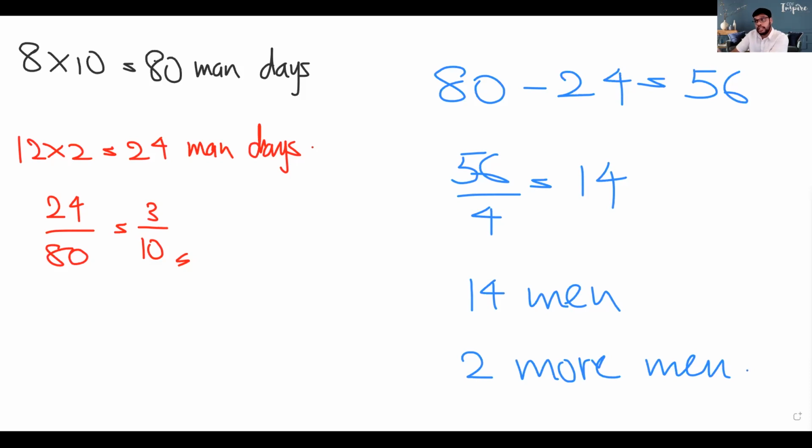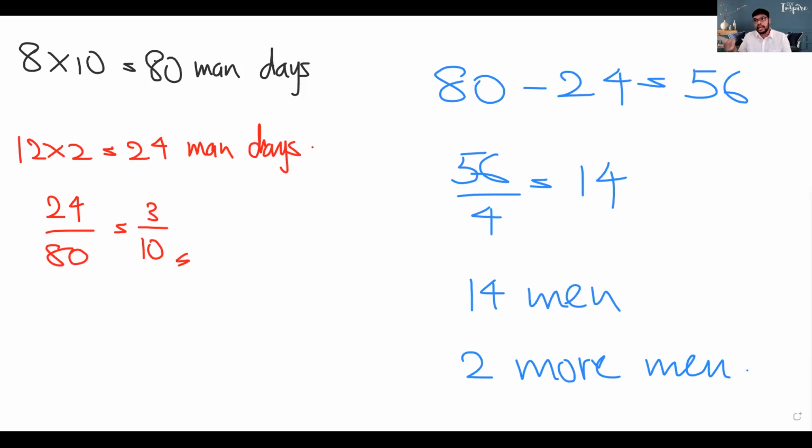Now, when we go to part C, if the landowner wishes to get the task done in 6 days, remember children, he only has 4 days left. He already spent 2 days with 12 men, right? How many more men should he employ for the next 4 days?